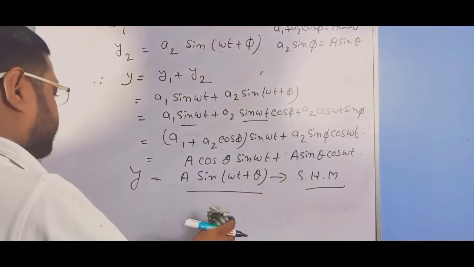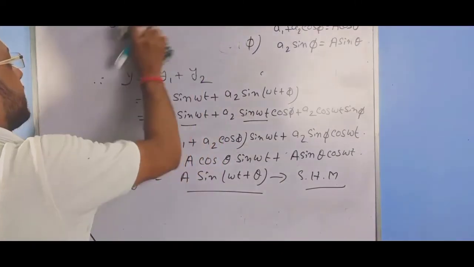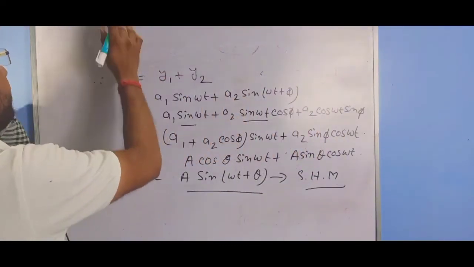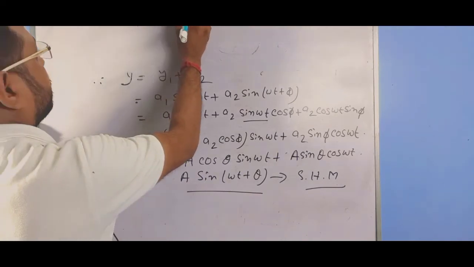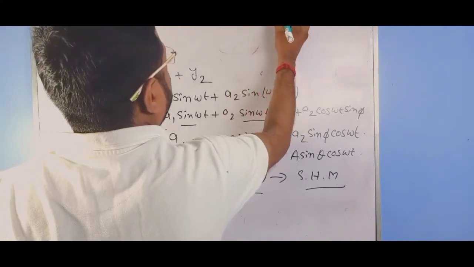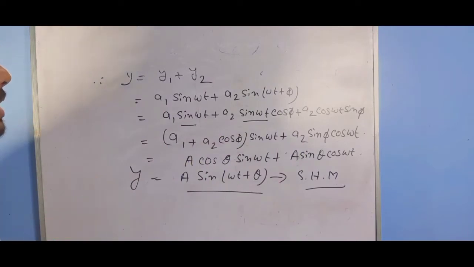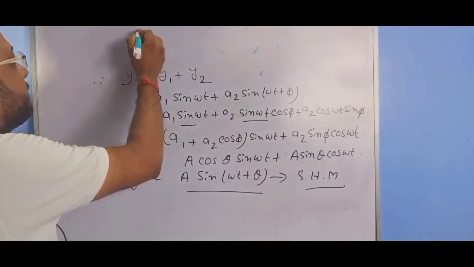Now we take the resultant amplitude. The value of the resultant amplitude is A squared equals A1 squared plus A2 squared plus 2 A1 A2 cos phi. This is the resultant amplitude.